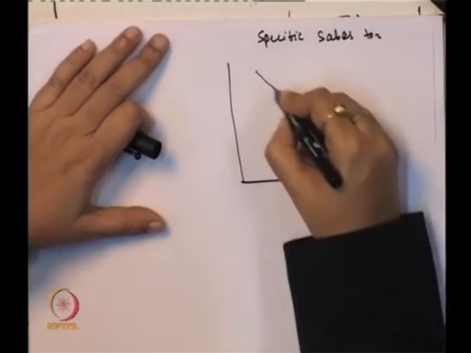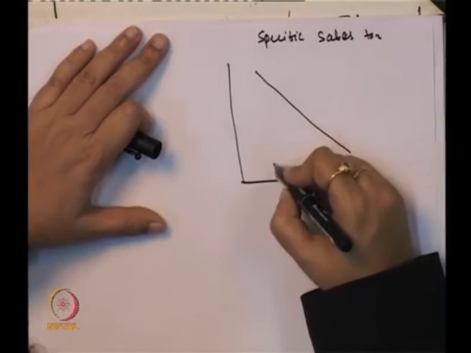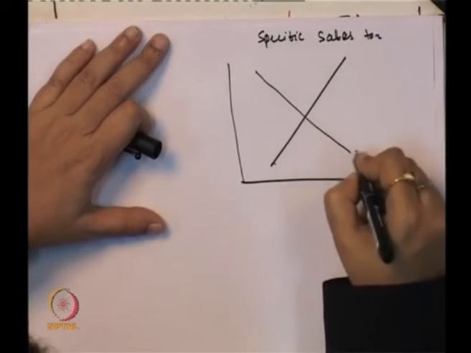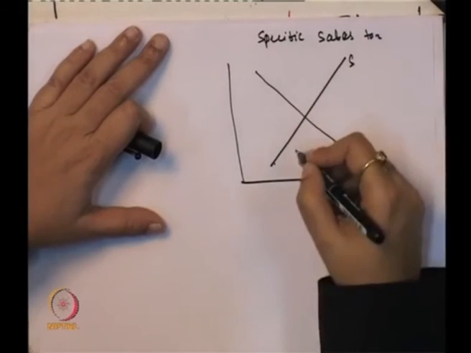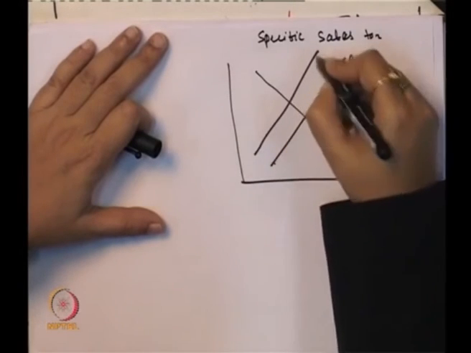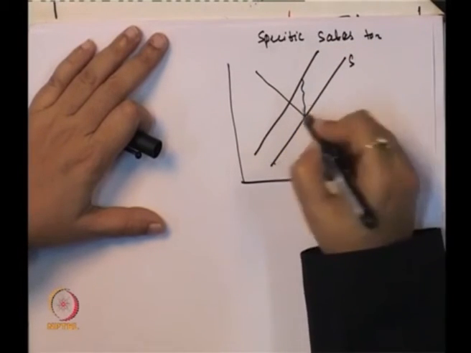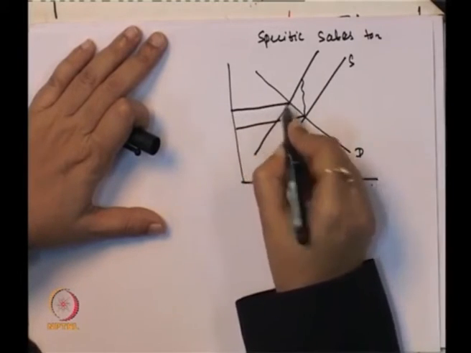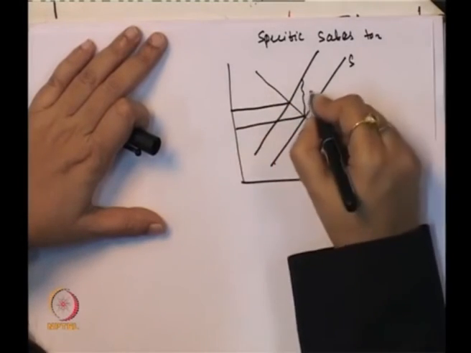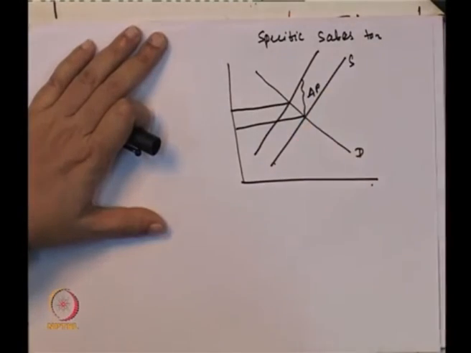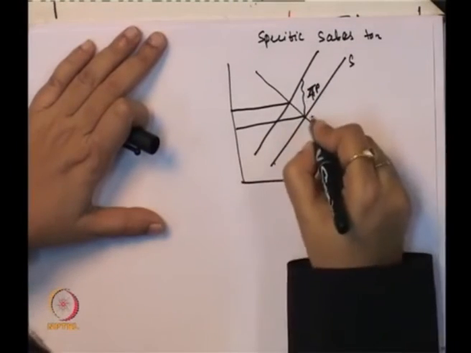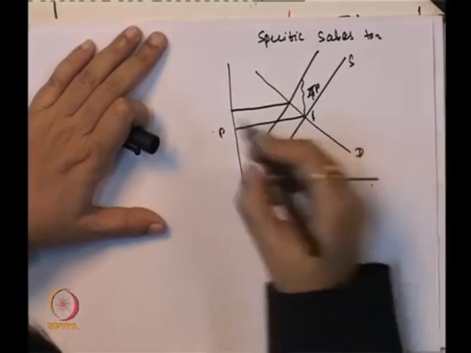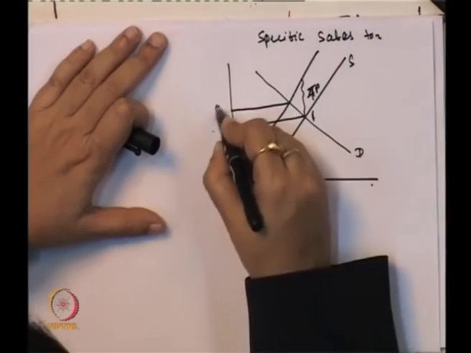So, if you take a regular demand curve and the supply curve, then this is the demand curve, this is the supply curve, and when there is an imposition of tax, that is shown through the change in the supply. So, in this case, this is the tax, and this is the change in the price after imposition of tax.